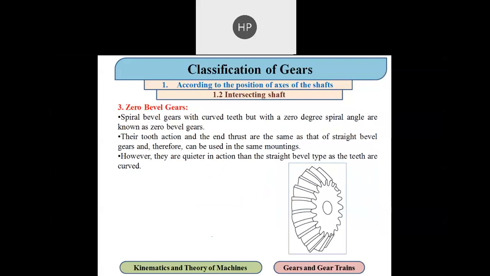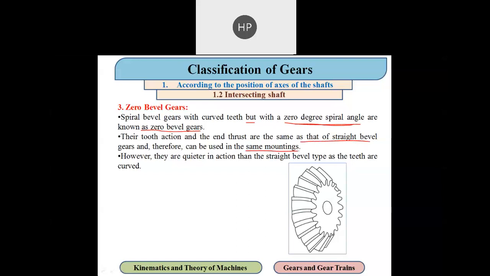Then third is the zero bevel gear. It is the gear when the spiral bevel gear with curved teeth has a 0 degree spiral angle, and that is known as a zero bevel gear. Their tooth action and end thrust are the same as those of a straight bevel gear, and therefore it can be used in the same mountings.